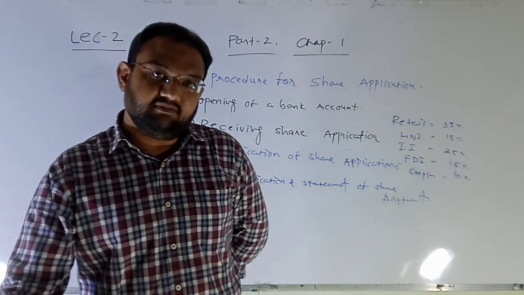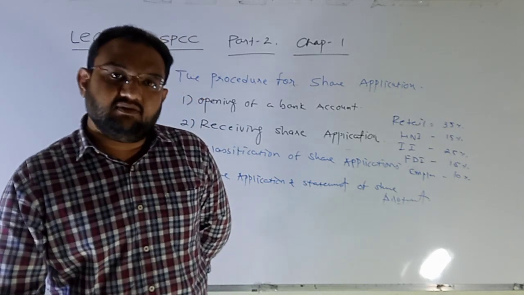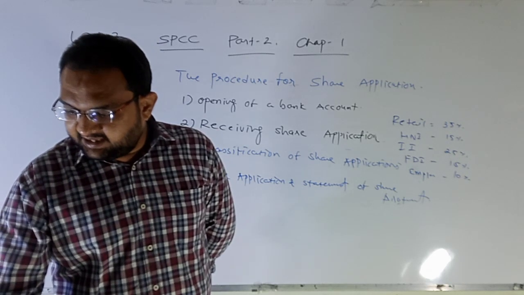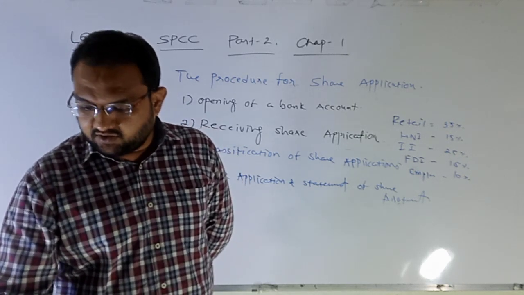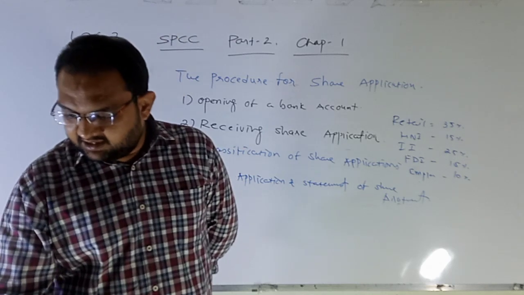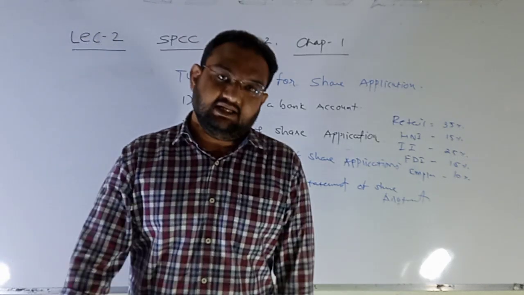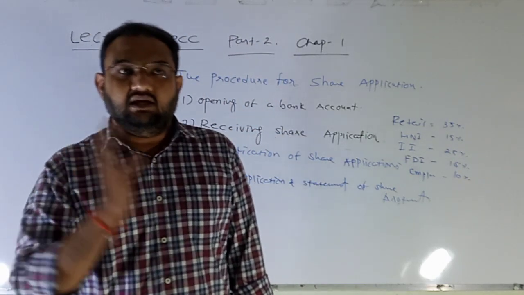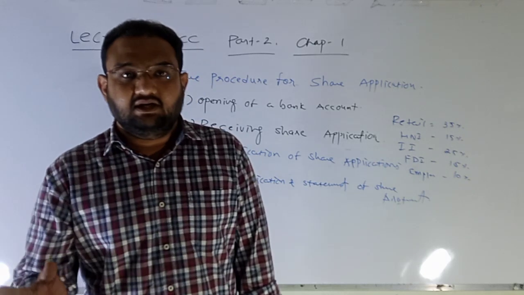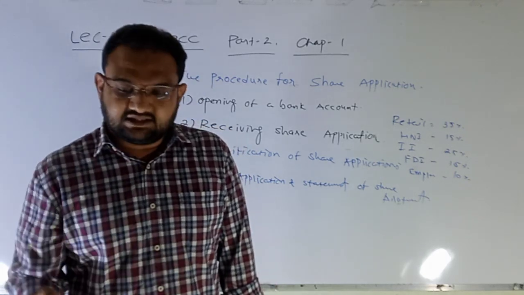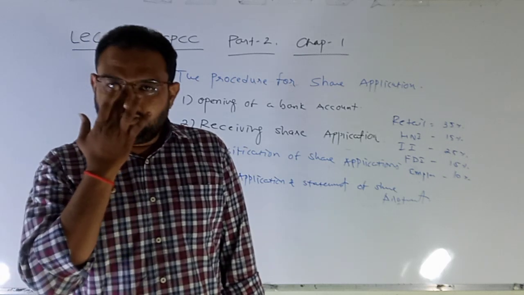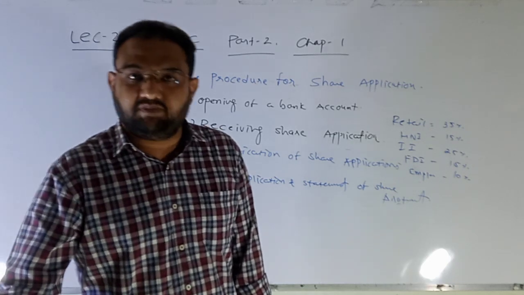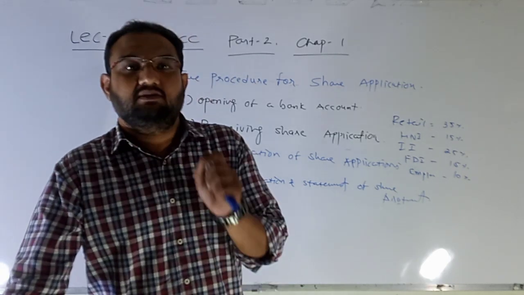As I said, the amount will be debited from the applicant's account and it will be credited into the escrow account. Applicants are informed about the share allotted or not through SMS and email by the stock exchange and depository participant. Underline this statement also. Whether you are allotted or not, in both cases the SMS or the email will be sent by the depository participant or stock exchange to the respective investors. It means you will be intimated.